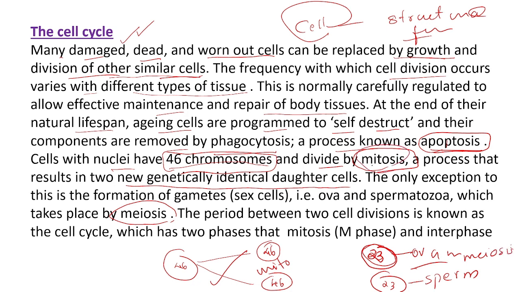What is meant by mitosis? What is the process of mitosis? How is it happening? What are the phases? Like that they will ask. The period between two cell divisions is known as the cell cycle. What is meant by cell cycle?